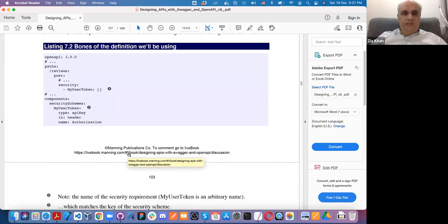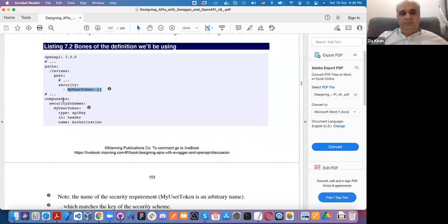Now that was the two. Now before posting a review, in the review endpoint post, you need to add a review. I define security and say my user token.